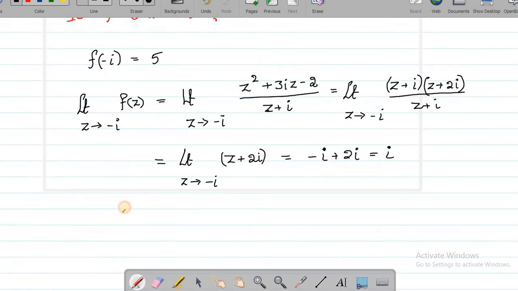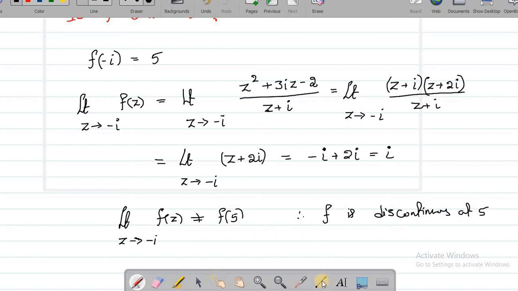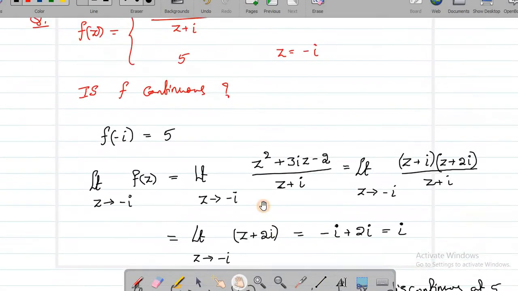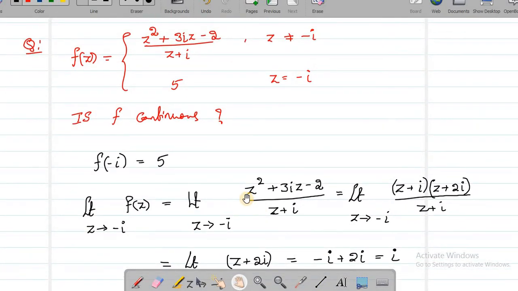So here you can see that limit z goes to minus i of f of z is not equal to f of minus i. Why? Because one value is i, another value is 5. They are not equal. So therefore the conclusion is f is discontinuous at minus i. Now the question is, can we make it continuous? Is it possible to redefine this function so that it becomes continuous? But you must do a small change, not a major change.